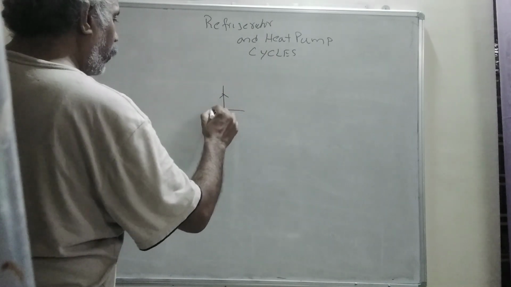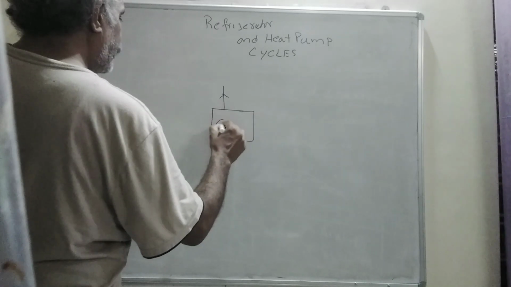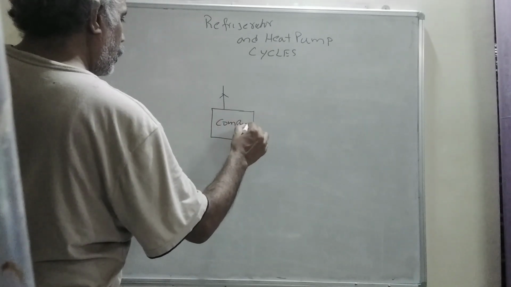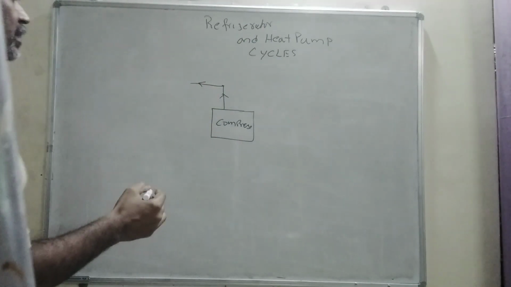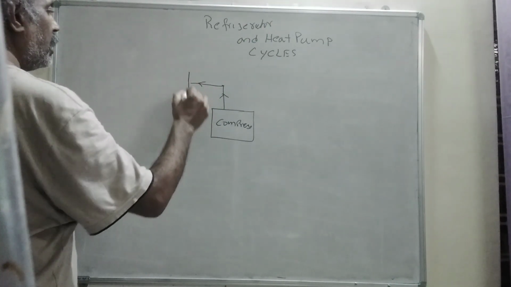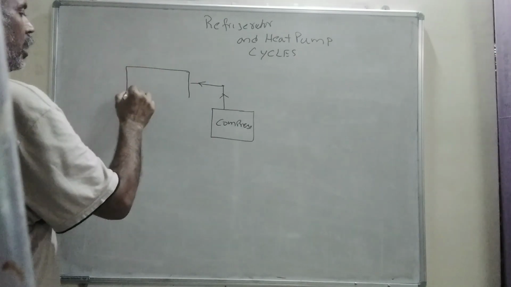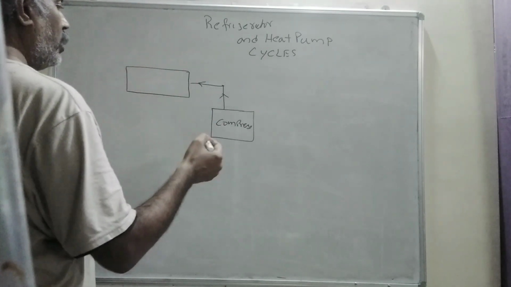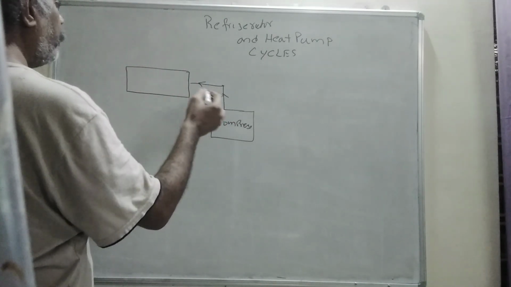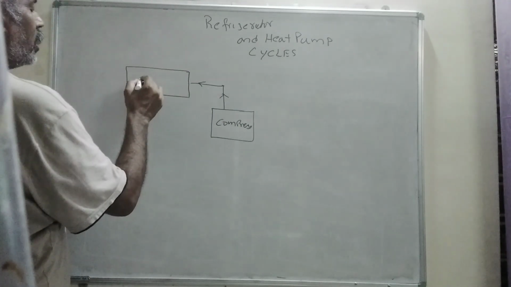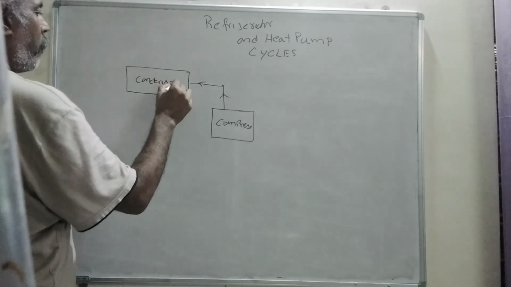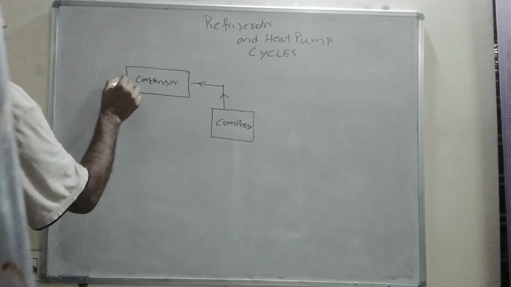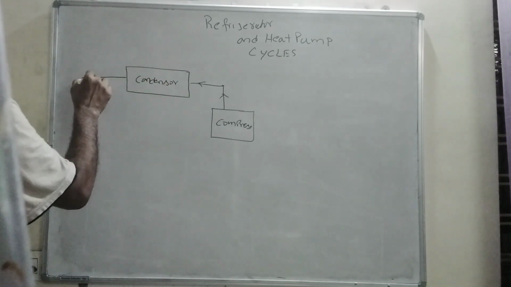Here we have two devices, a compressor, and this compressor will be used to compress the refrigerant medium and it will be given to the condenser.